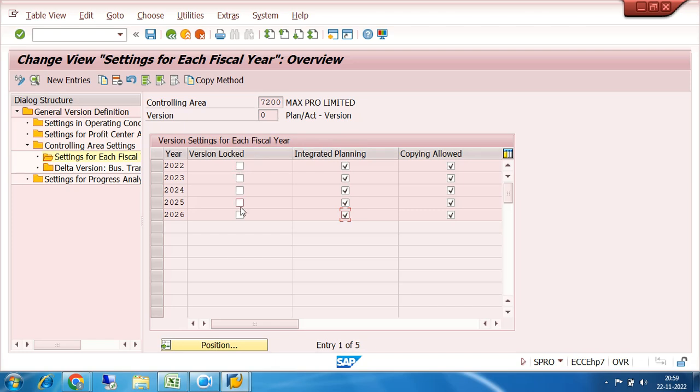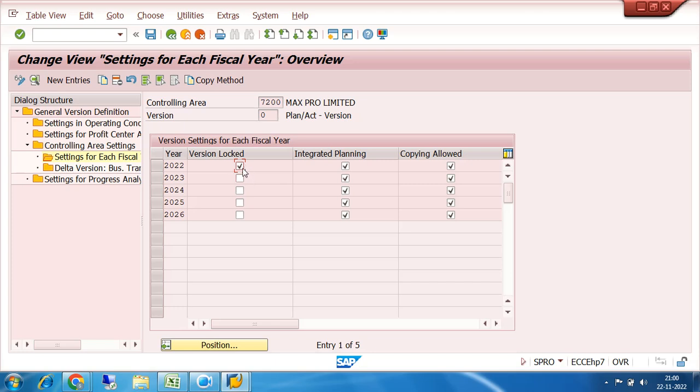See, this is the version lock. Once I lock the version, nobody can change the plan figure. Suppose somebody has planned for a cost center that this cost center's X amount will be the planning figure for this year. So always the responsible person of that cost center should minimize their expenses and keep them under that level.